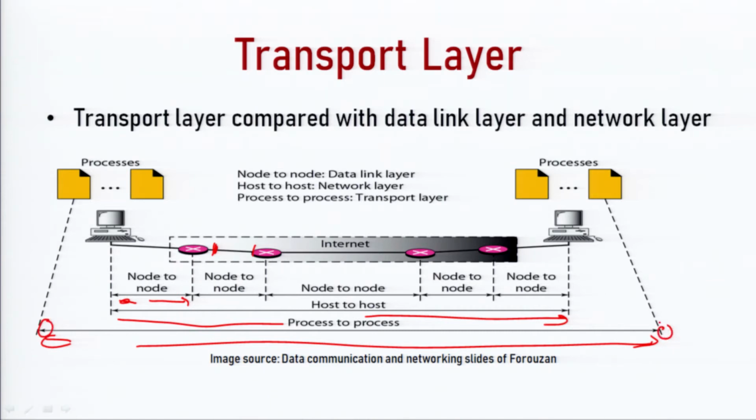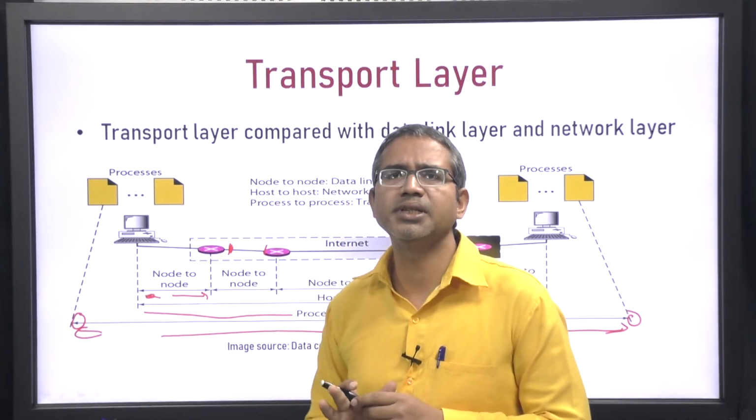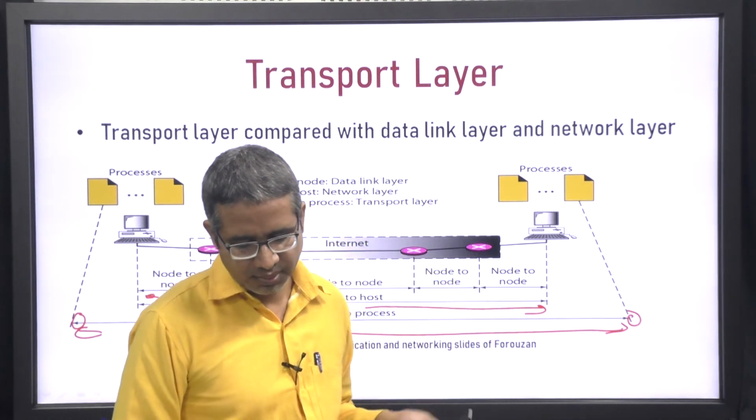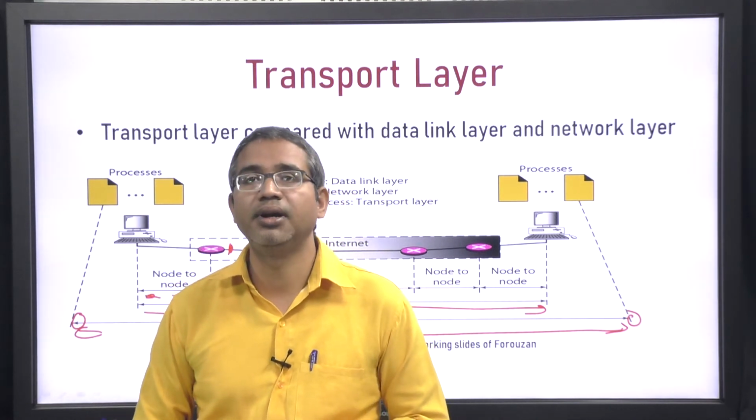Even if an error has been introduced at the router level, it will check whether the message sent from the sender is received at the receiver end unchanged. If there is any change, it will report that an error has occurred and ask for retransmitting the packet again. This is the basic difference. Another level of error checking is available at the transport level, and due to this it ensures reliability.